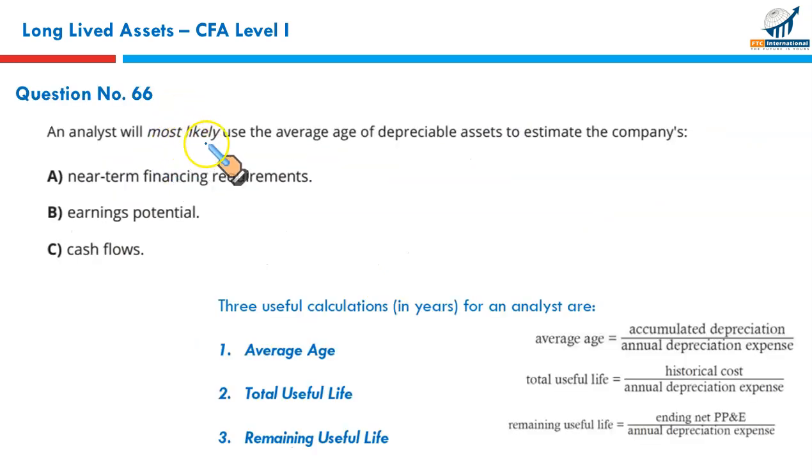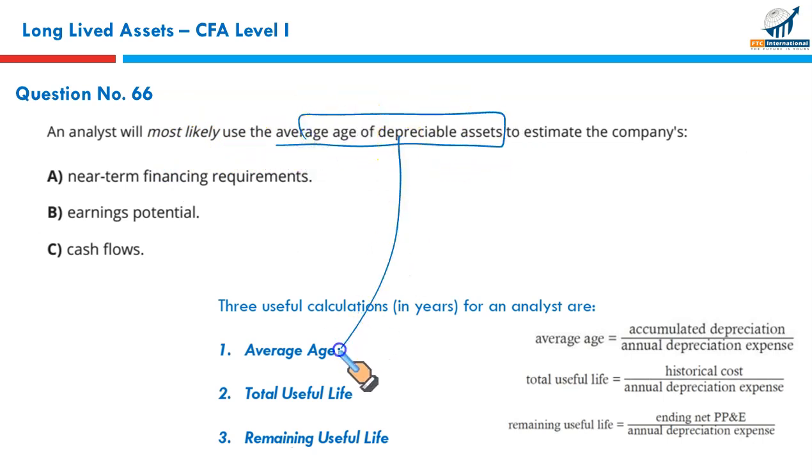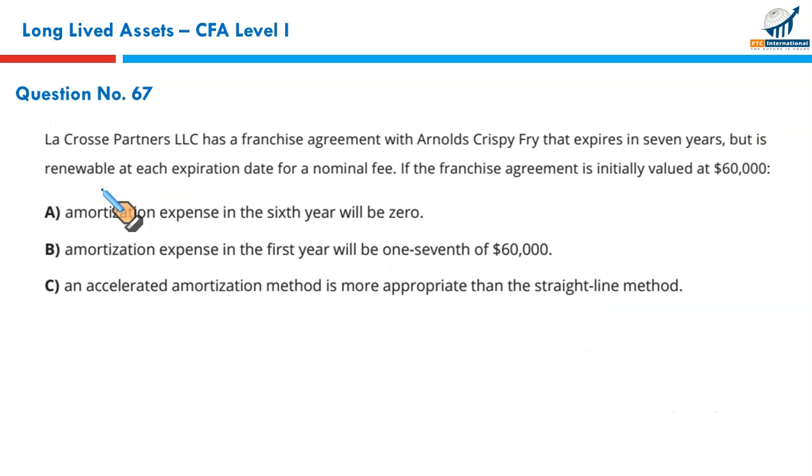An analyst most likely uses the average age of depreciable assets to estimate the company's what? Near-term financing requirements. Yes, if the average age of the asset is higher than the industry, it means the company might require investments in long-lived assets. So that's the correct option. Need to go no further. Last question.